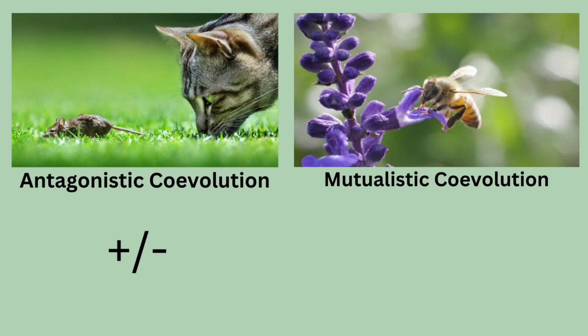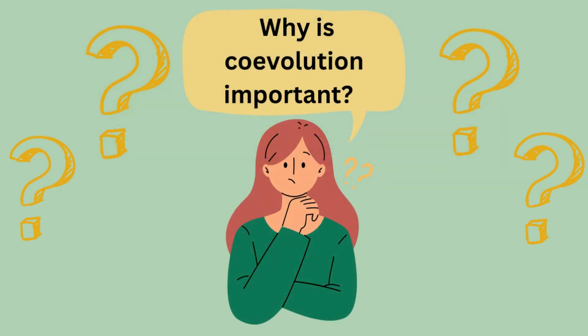On the other hand, the coevolutionary relationship between pollinators and plants is often mutualistic, so both species benefit from the interaction. If one species in the relationship evolves, the other will evolve in order to continuously reap the benefits of the interaction. So why is coevolution important?